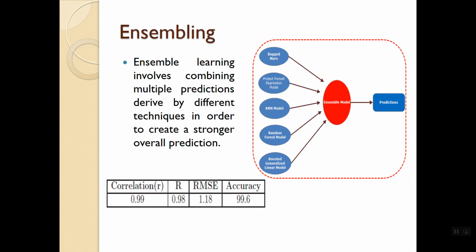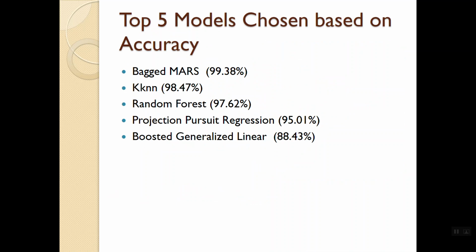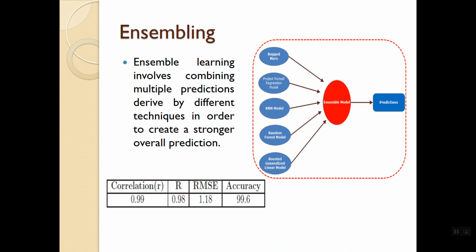I then ensembled these five models using the average method, and the overall accuracy becomes 99.6, far better than the benchmark of 99.38.